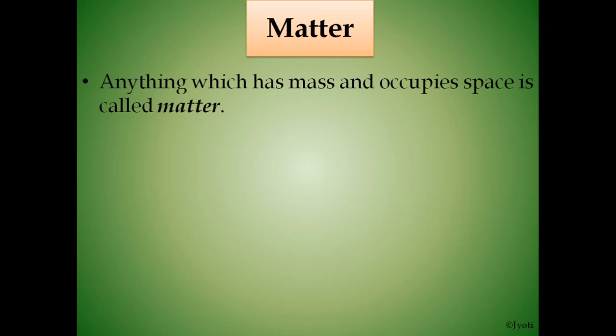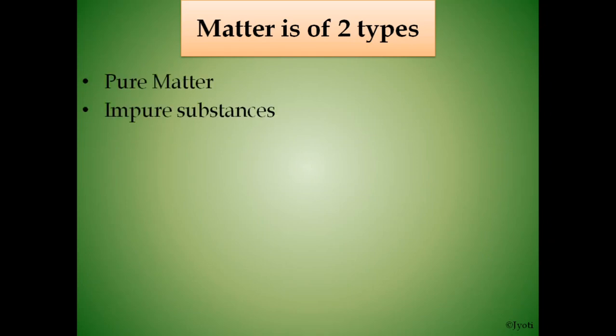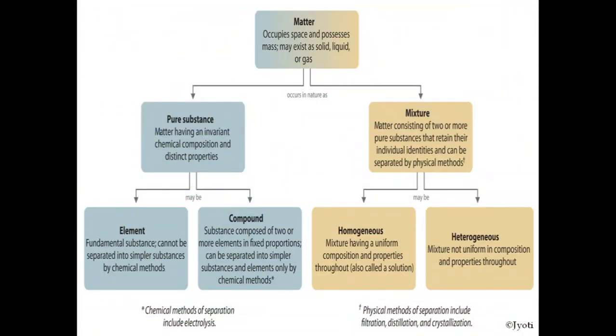Matter is anything which has mass and occupies space. It is the simple definition of matter. It may be solid, liquid or gas. Now matter is of two types: pure matter and impure substances. So here is the classification of matter.